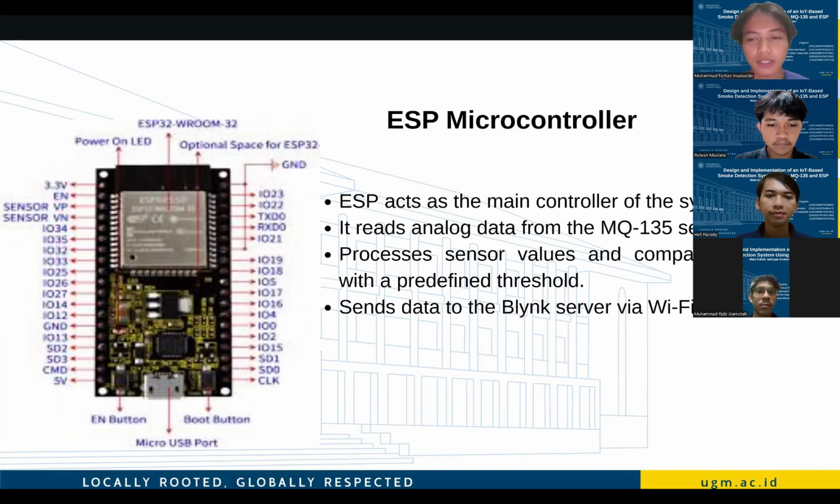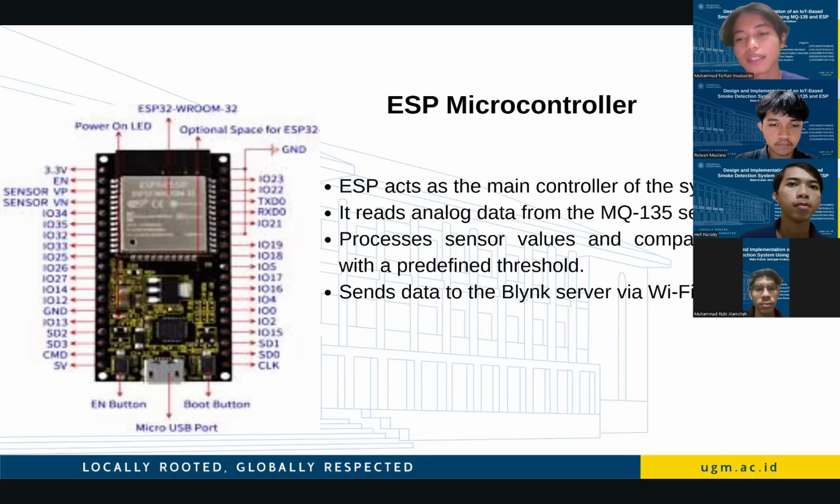ESP microcontroller. In this slide, I will explain the role of the ESP microcontroller in our system. The ESP acts as the main controller, the brain of the smoke detection system. It receives analog data from the MQ135 gas sensor, which represents the concentration of smoke in the air.